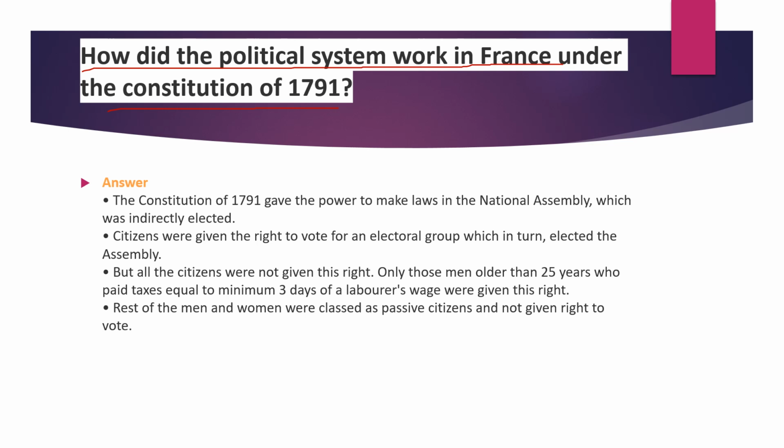Okay, what about the other people? Those who are not able to pay taxes to the government, the rest of the men and women, they are not having voting rights. So they are called passive citizens. Who can put a vote? They are called active citizens. Who cannot put a vote? They are called passive citizens. I hope you all understand this question. Shall we go to the next one?